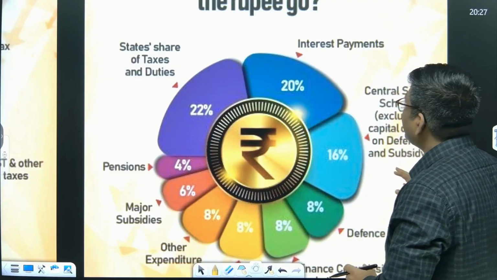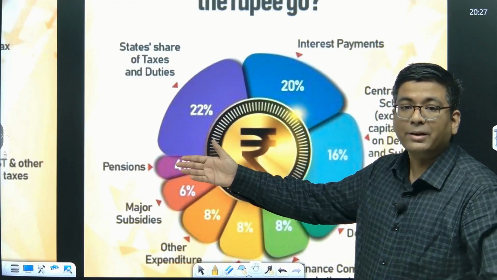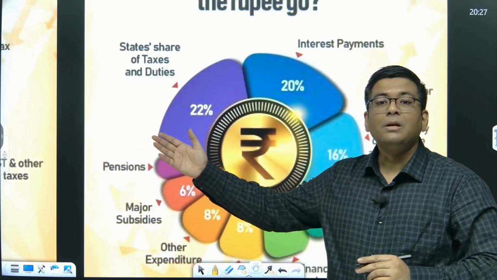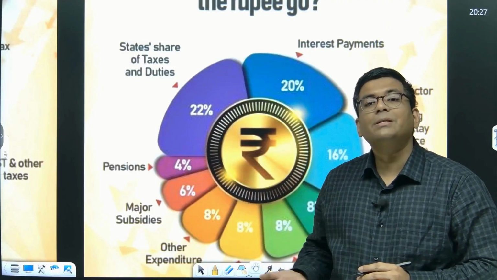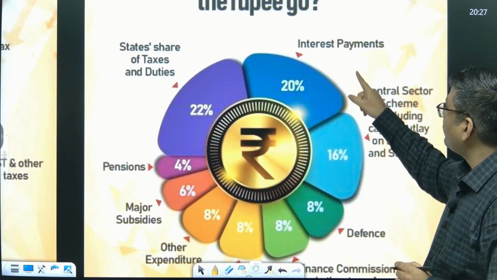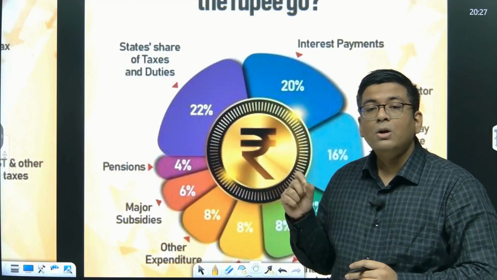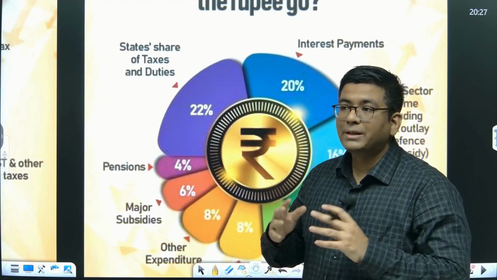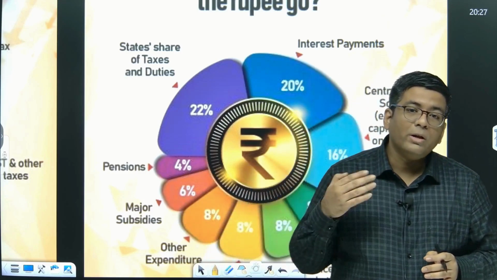Okay, then the second biggest one is basically repaying the other liabilities that we have already created. So you have seen 24% of the rupee that is earned is from the loans and borrowings. So you have to service the debt. So the next major part of it basically goes for interest payments, and this is exactly what we want to optimize. We do not want to have a significant amount of loan on our head. Why? Because this is only going to impoverish us.